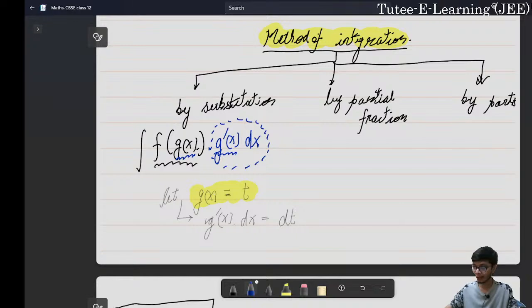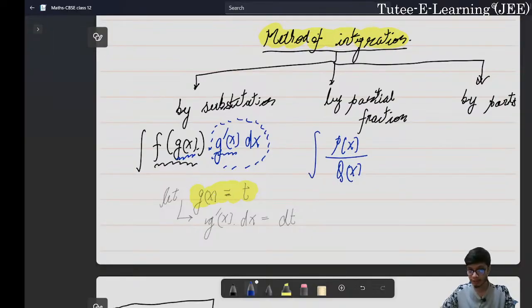The idea behind partial fraction is that you will have the integration of some function p of x divided by q of x. Let us say you have the integration of this kind of fraction, where p of x by q of x is an improper fraction. If you try to separate it out, you will have some quotient plus, let us say, p1 of x, which is a remainder, by q of x.